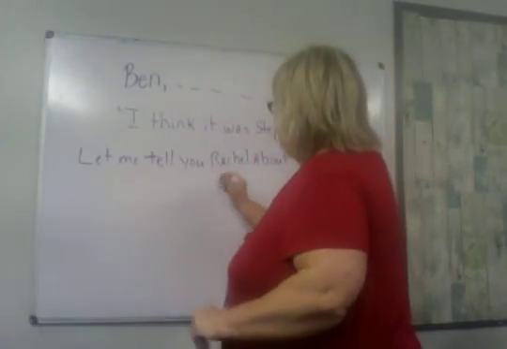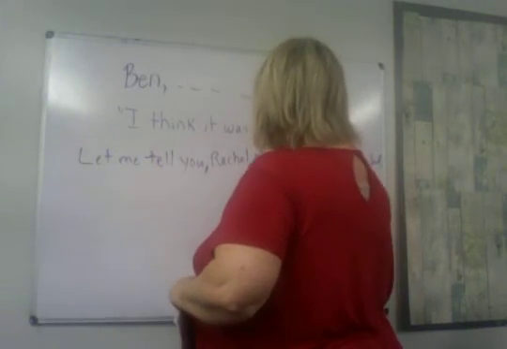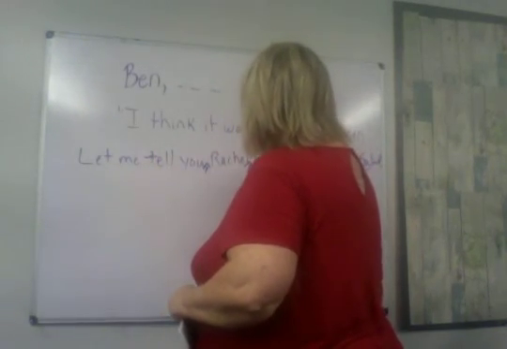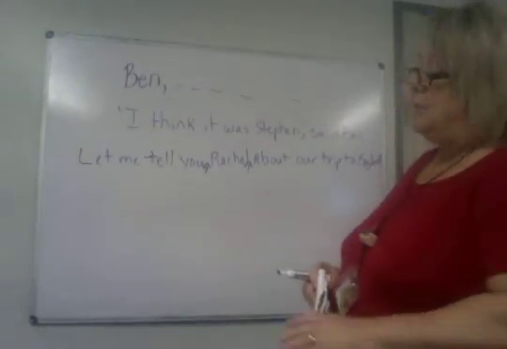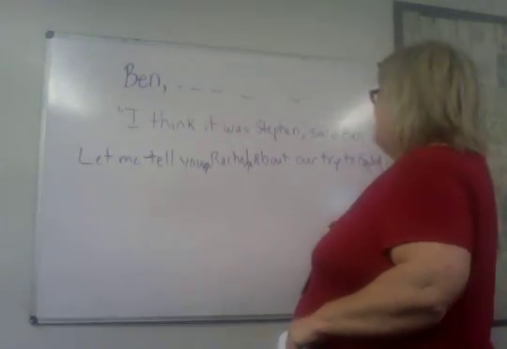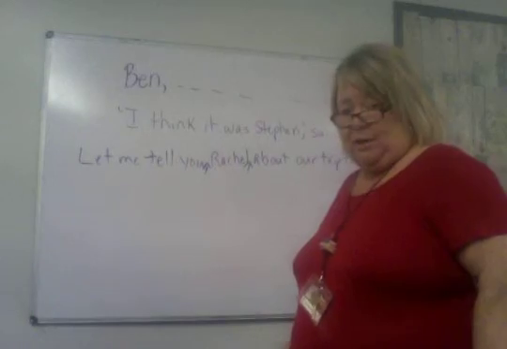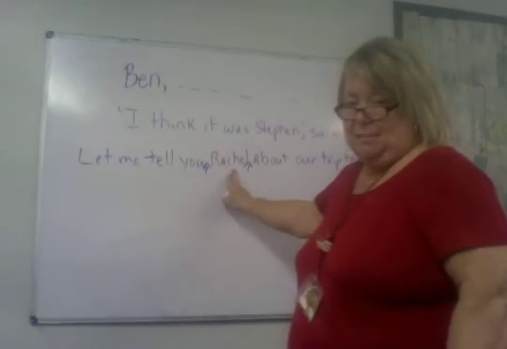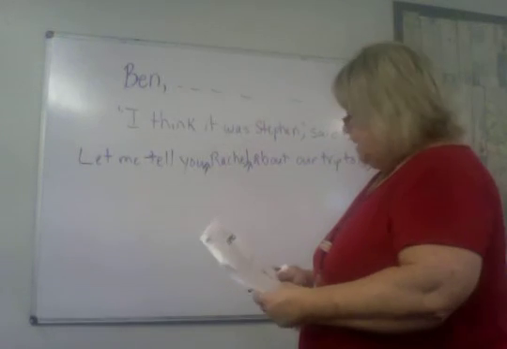So let me tell you, Rachel, about our trip to England. You're going to put a comma both in front of and behind her name, because you could say that sentence without actually addressing her. Let me tell you about our trip to England, if you're just talking to Rachel. But you're trying to clarify that you're talking to Rachel, so you threw her name there right in the middle of the sentence. So you offset it by putting commas on either side.